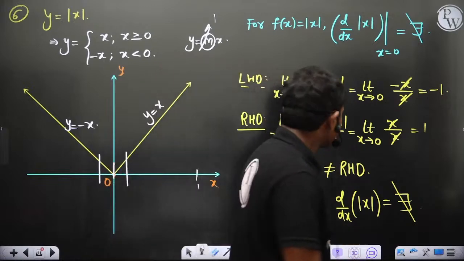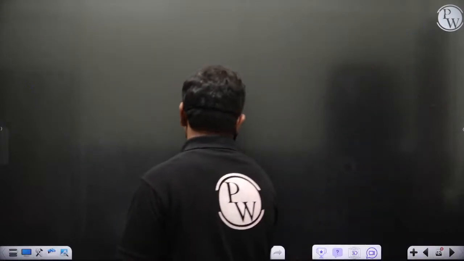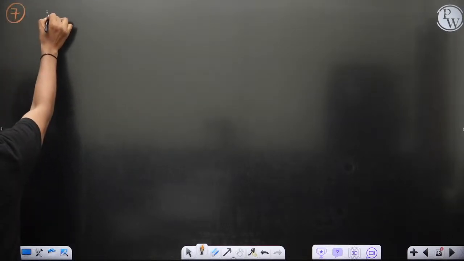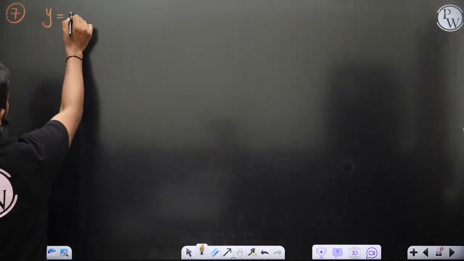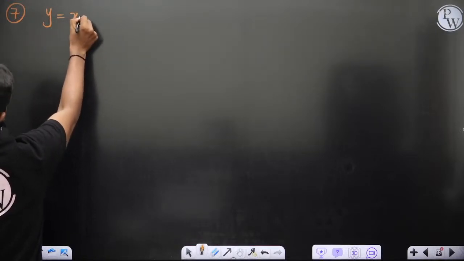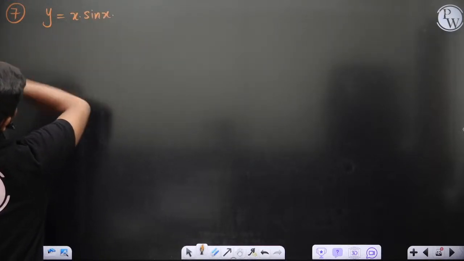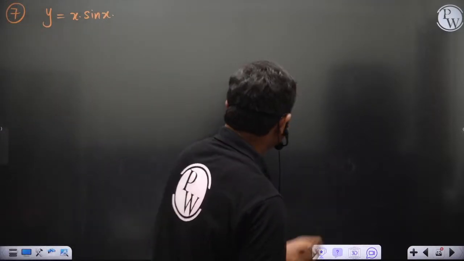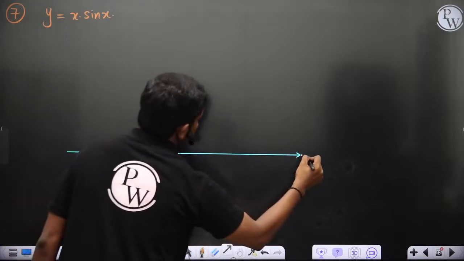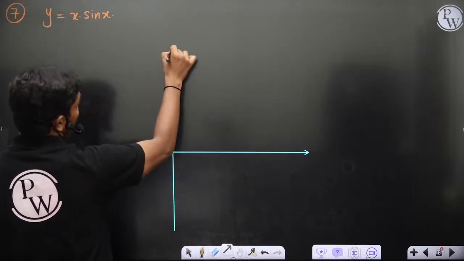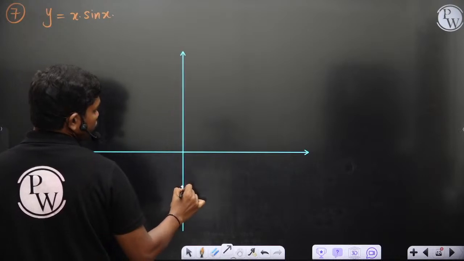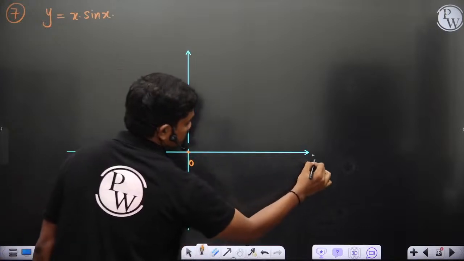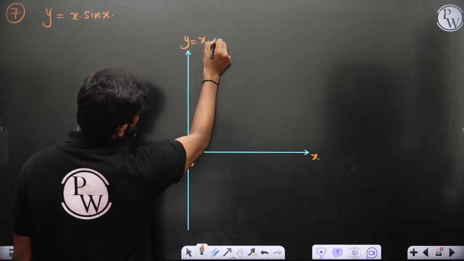Okay, now let's go to other graphs. This is 7, so 6, so 7. Let's say y is equal to what function we can take? Okay, so y is equal to maybe x into sin x, let's take. Okay, so x into sin x. Clear? So y is equal to x into sin x. Now how do we plot this graph? Of course, so let's see. First of all, you develop the coordinate system. We'll see how to plot this. Clear? So let's see how to plot this origin x y, which is of course x into sin x.